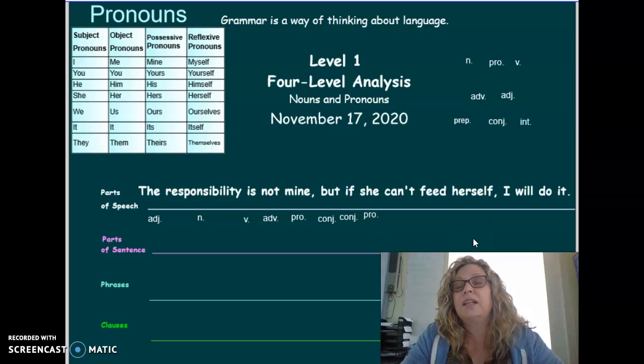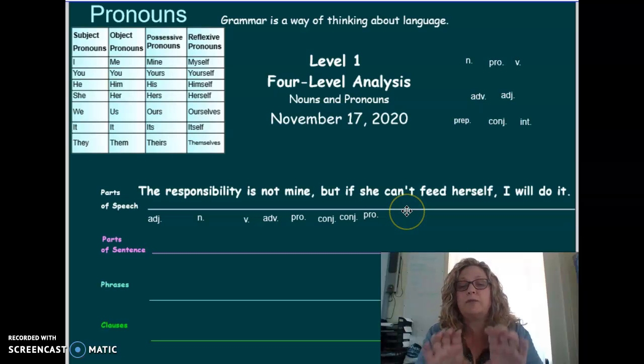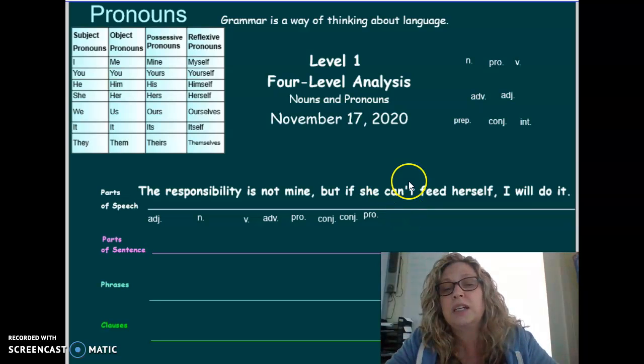How about can't? Now, can't is weird. It is something else. Let me just tell you that so you don't stress about it at all. In the future, when we're looking at words like can and not, when we look at can't, I will at first pull it apart for you because it's two words. So I'm just going to skip it. If you're curious, it is a verb and an adverb. Can is the verb, not is the adverb. We don't need to know that right now.